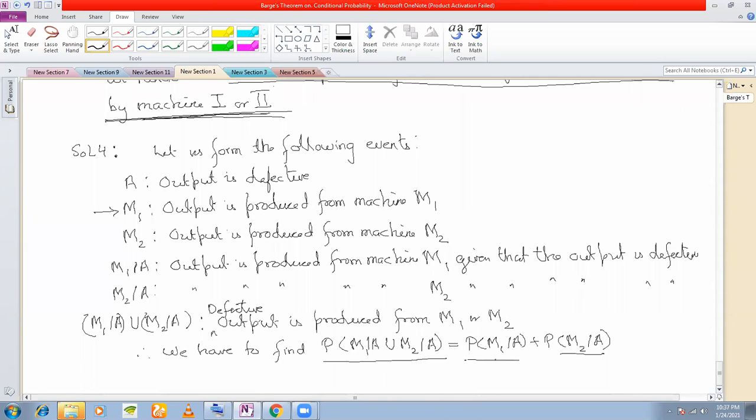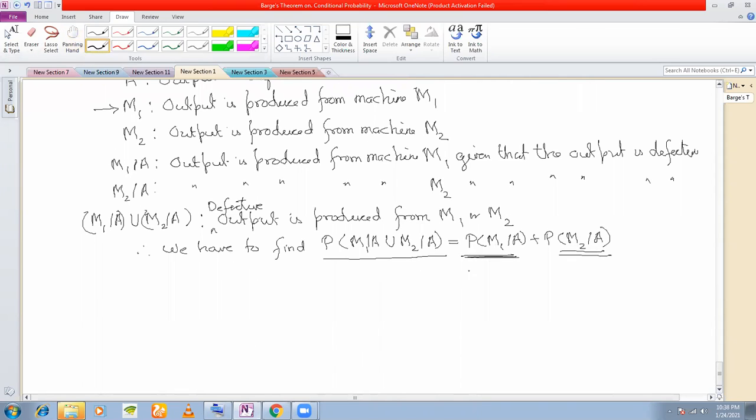These two are mutually exclusive events, so you can write P M1 slash A plus P M2 slash A. Now let us apply Bayes theorem to find M1 slash A separately and M2 slash A separately.